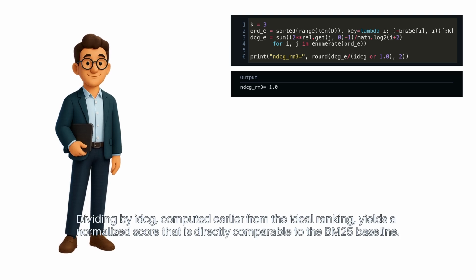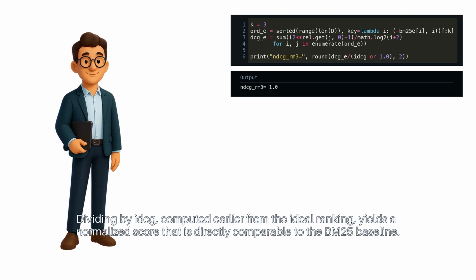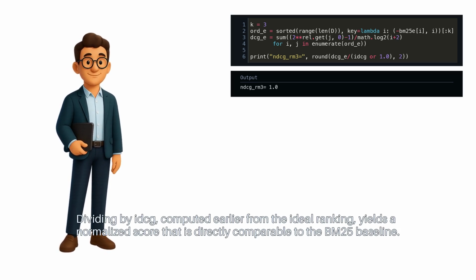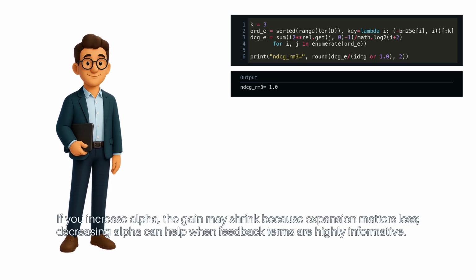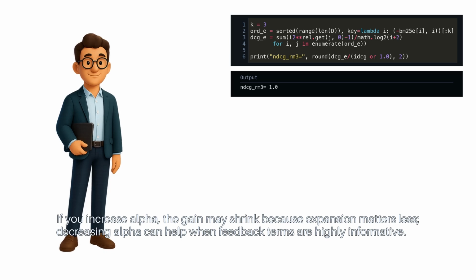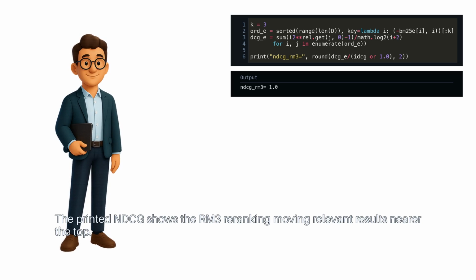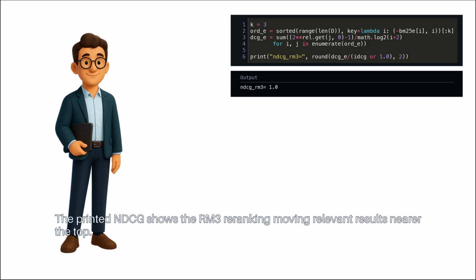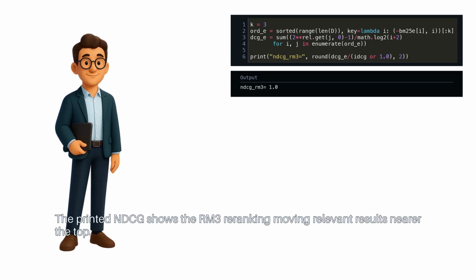Dividing by IDCG, computed earlier from the ideal ranking, yields a normalized score that is directly comparable to the BM25 baseline. If you increase alpha, the gain may shrink because expansion matters less. Decreasing alpha can help when feedback terms are highly informative. The printed NDCG shows the RM3 re-ranking moving relevant results nearer the top.